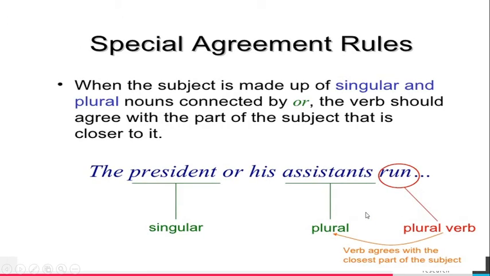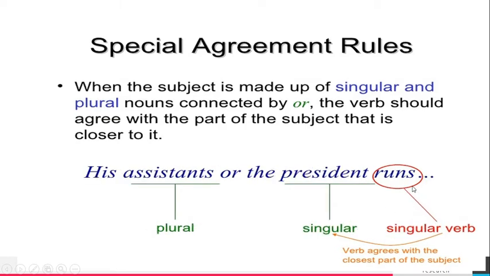So we have already seen these rules; again we revise them. When the subject is made up of singular and plural nouns connected by or, the verb should agree with the part of the subject that is closer to it. Here, the president or his assistants, joined by or. So the verb should agree with the nearer subject. His assistants, a plural subject, so a plural verb should be used. Here the singular subject, so the singular verb runs is used.